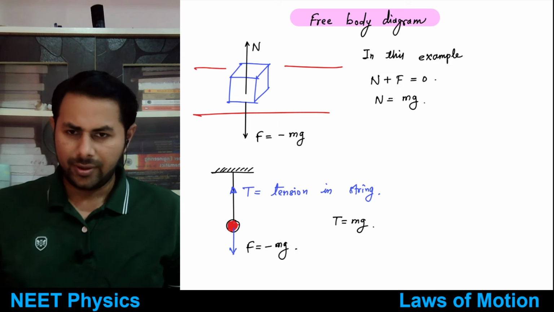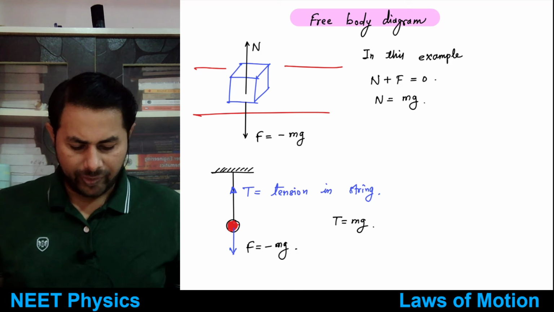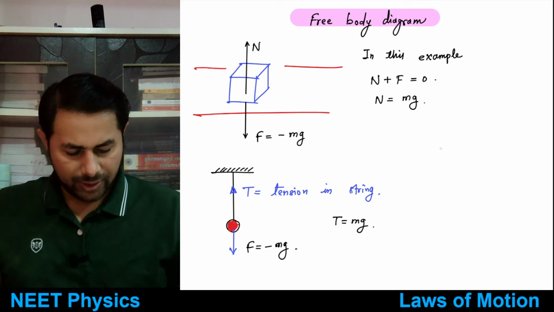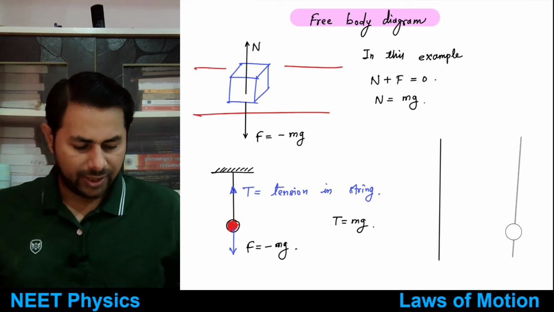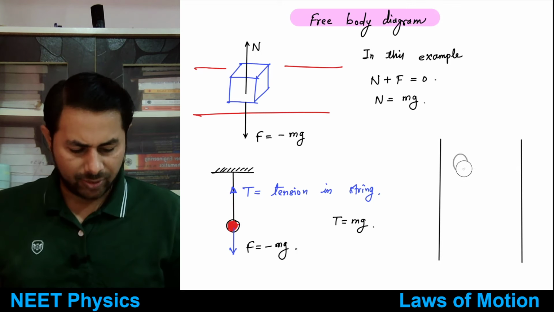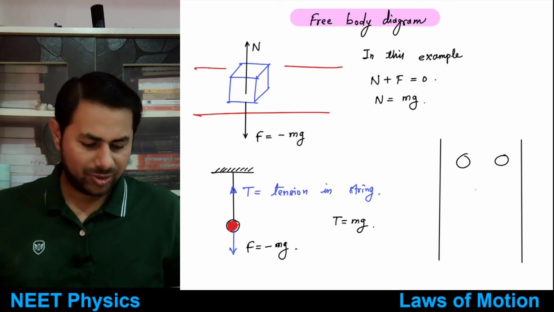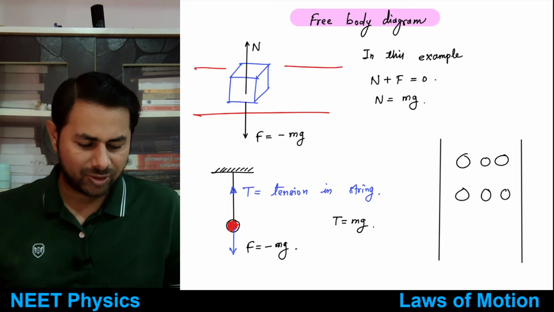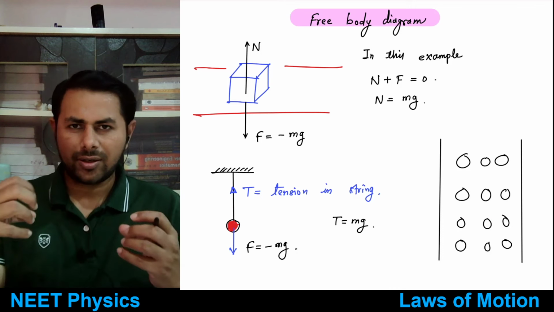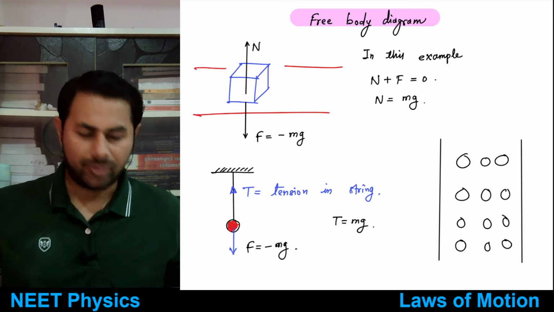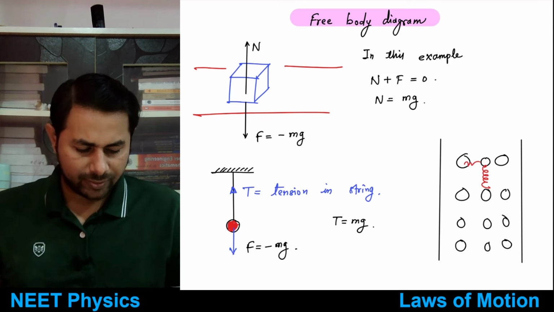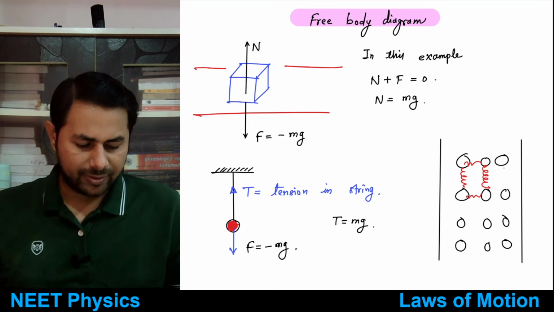Okay, good. Right, so now where does this tension come from? So let's just talk about it a little bit. Inside that string or any body, there are atoms or molecules. Now there will be millions of atoms or molecules, but we don't need millions to understand the tension. So there are bonds within these atoms or molecules. They are called interatomic or intermolecular bonds. So let's say intermolecular, and the structure is like a spring.